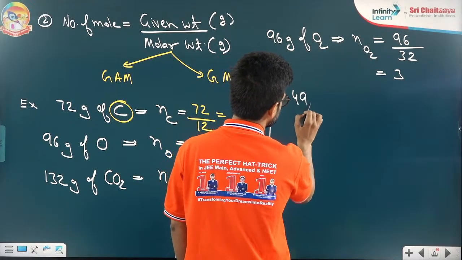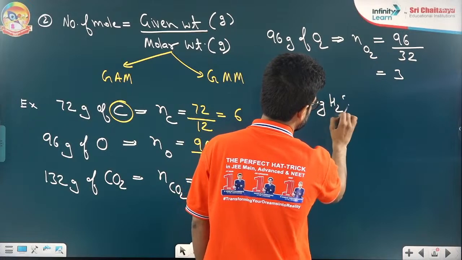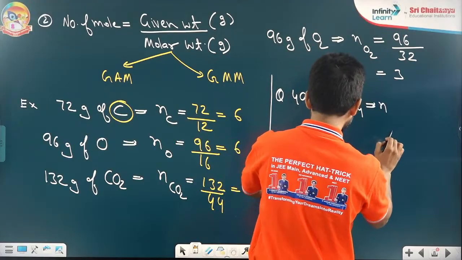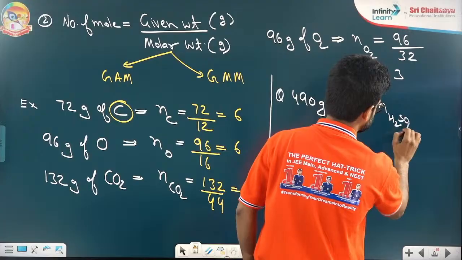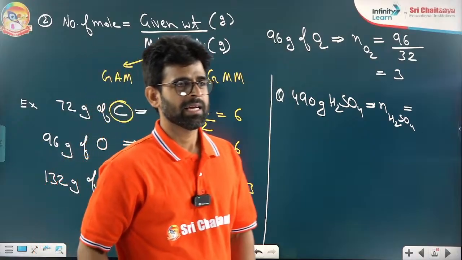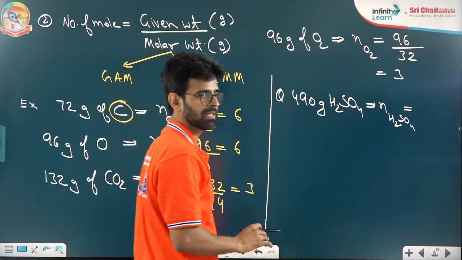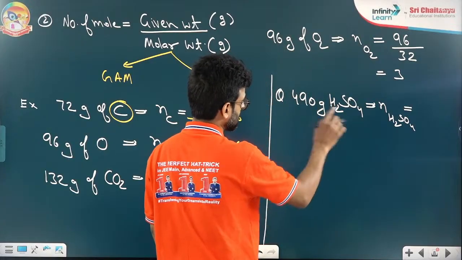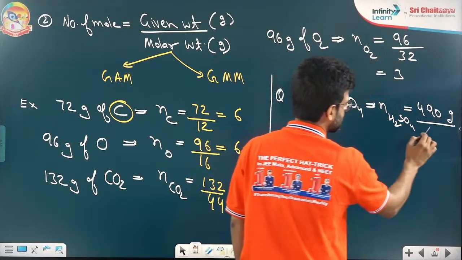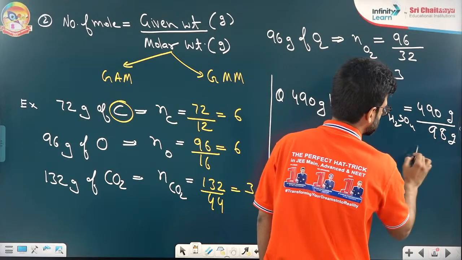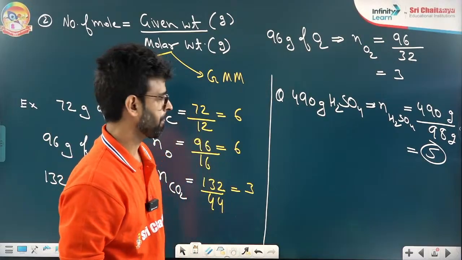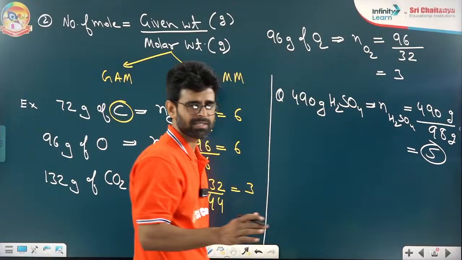Imagine I am having 490 gram of H2SO4. Please tell me how many moles of sulfuric acid we have here. Fast. Okay, so what is given here? 490 gram. And what is the molar mass of sulfuric acid? It's 98 gram, right? If you solve, what is coming? 5 moles. Clear? 490 by 98. If you solve it, it will come 5.